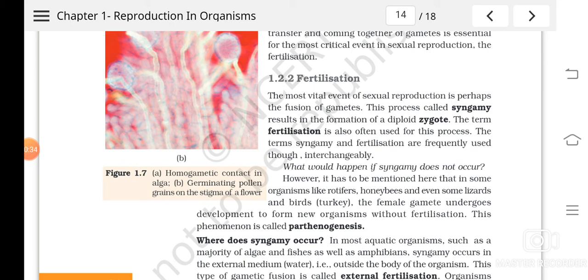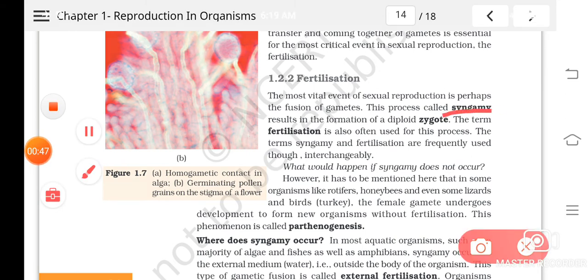What do you mean by fertilization? The process of fusion of gametes, and this is also known as syngamy. So what is syngamy? The process of fertilization is known as syngamy. And the product or the cell formed after the syngamy is known as zygote. So how can you define zygote? Zygote is the single cell formed by the fusion of the male and female gametes.